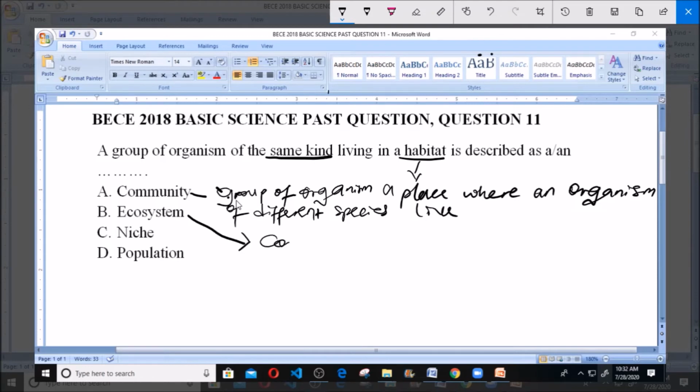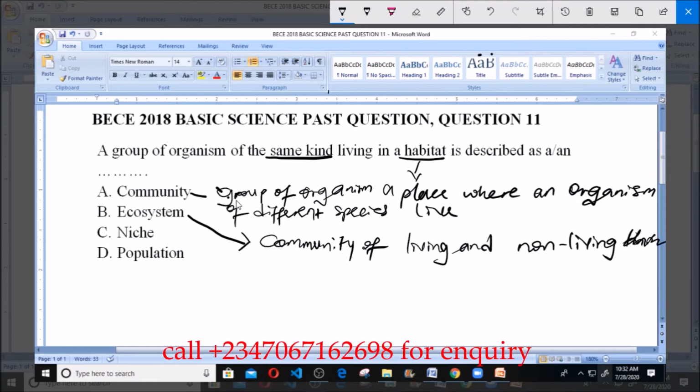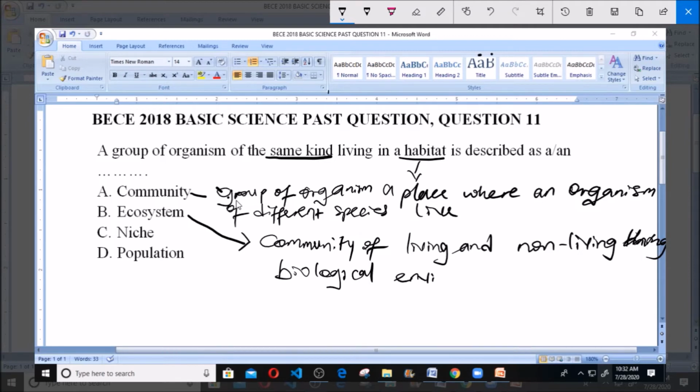Then ecosystem here on the other hand simply means a community of living and non-living things. In other words, it simply refers to a biological environment. And like we know, a biological environment is made up of the living things and the non-living things. The living things include man, the plants, animals, and the non-living things include their environment, that is the surrounding, the climate, the weather, the soil. So that's what ecosystem means.